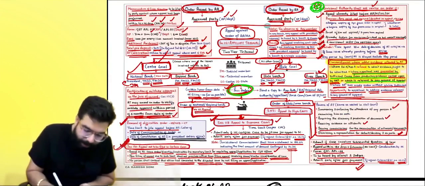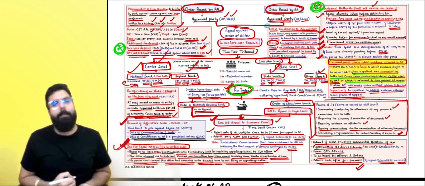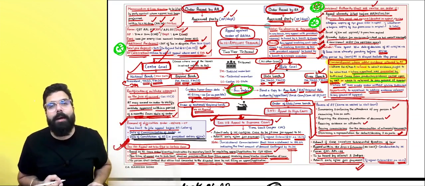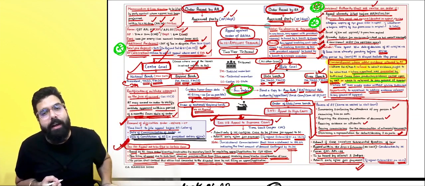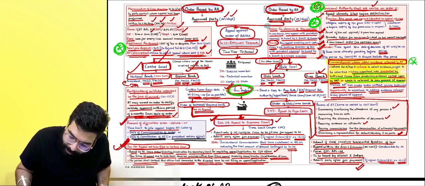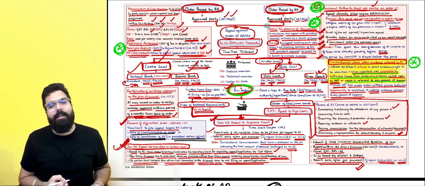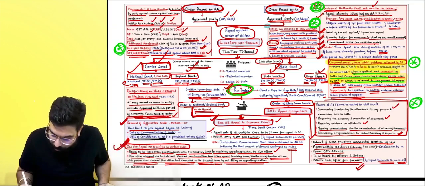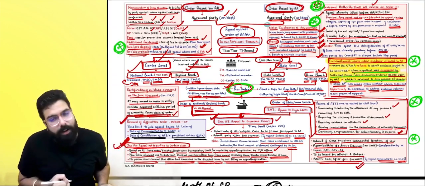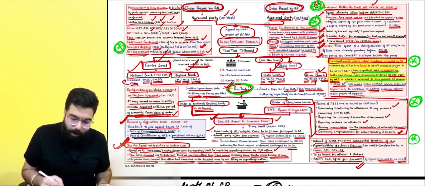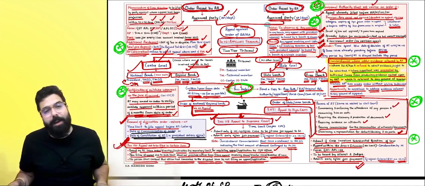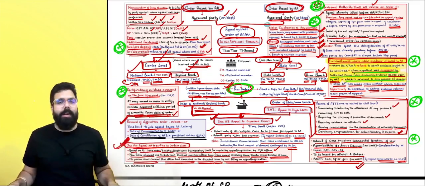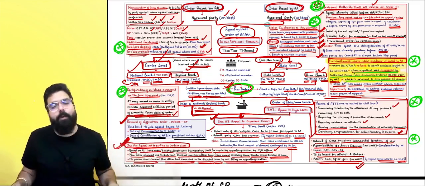They can ask about pre-deposit in case of filing an appeal with the appellate tribunal. They can ask, sir, can two members or one member in a bench decide an appeal, or hear an appeal. Then they can also ask when the appellate tribunal can admit additional evidences. They can ask you about the powers of the appellate tribunal, or to write a short note on filing of appeal with the High Court. They can ask a small question: can the rectification of mistake apparent from record be done by the appellate tribunal? Yes, sir, it can be done. So these are some of the questions which in my opinion they can ask.